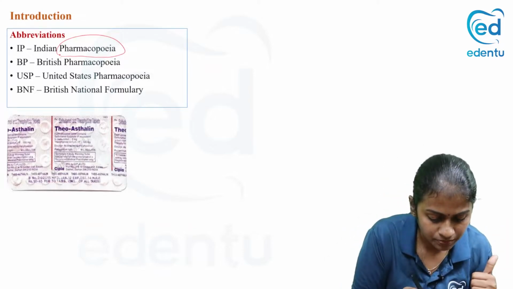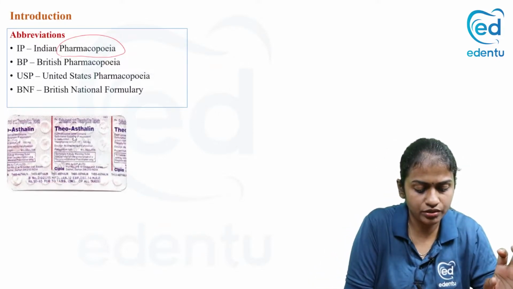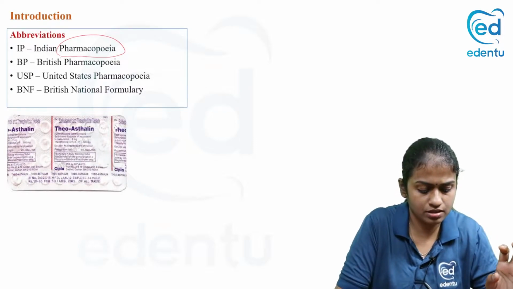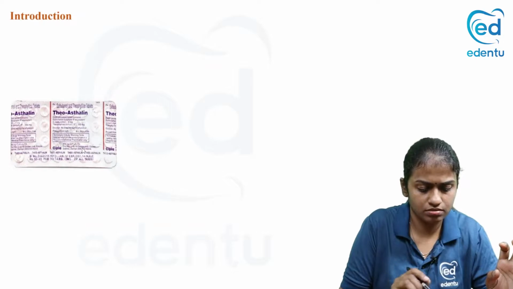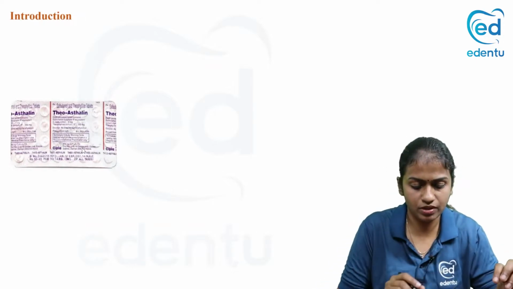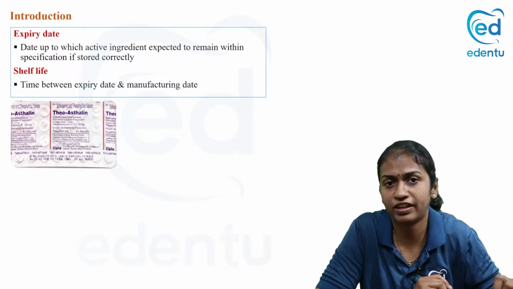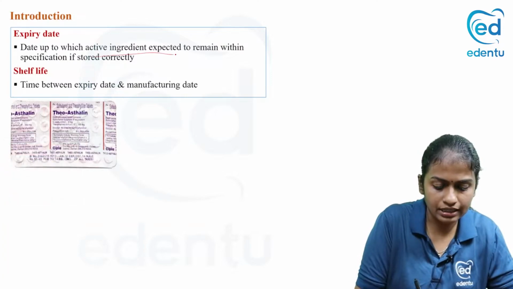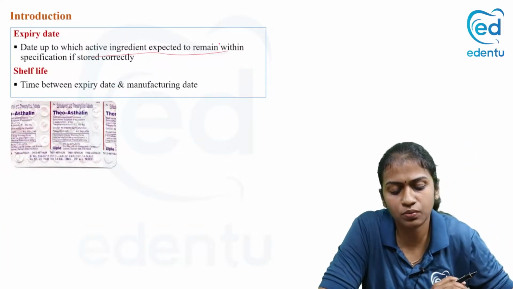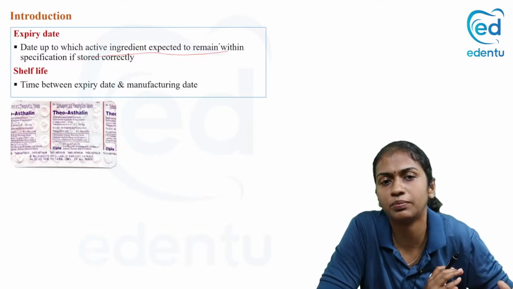You can see here that IP is written, so that means Indian Pharmacopoeia. Now what is meant by expiry date and shelf life? Expiry date is the date up to which the active ingredient is expected to remain within specification if it is stored according to the company's instructions.